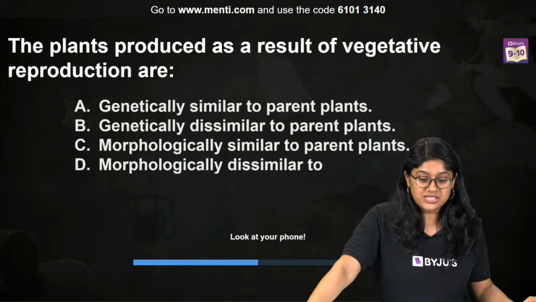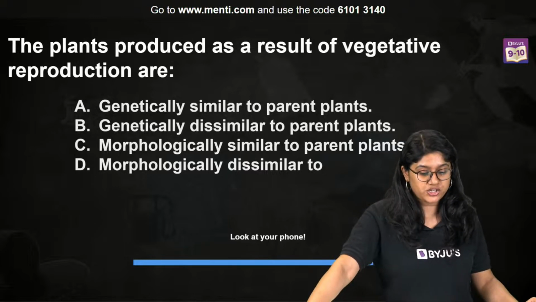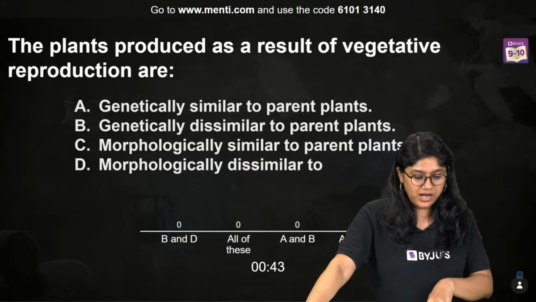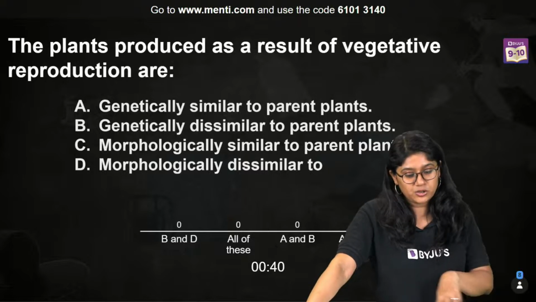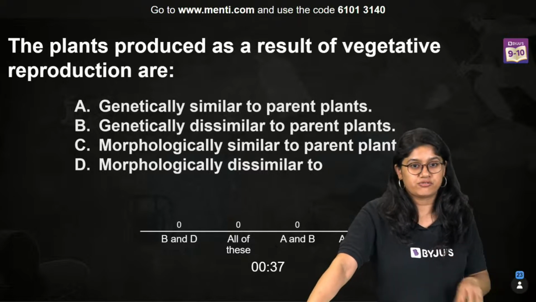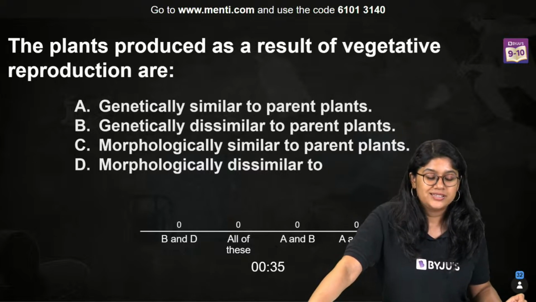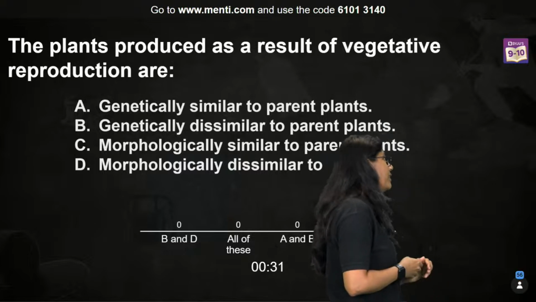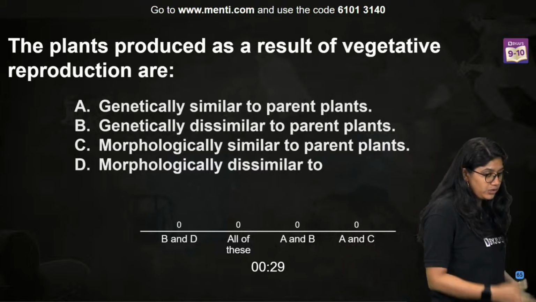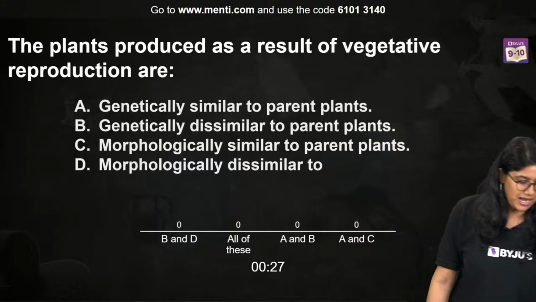The plants produced as a result of vegetative reproduction are genetically similar to the parent's plant, genetically dissimilar to the parent's plant, morphologically similar to the parent's plant, morphologically different. The plants which are produced by vegetative propagation. Very important point, everyone. In vegetative propagation, we know what we will see in plants.